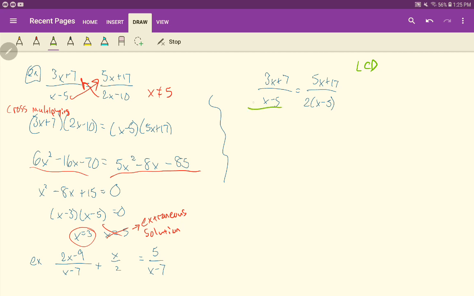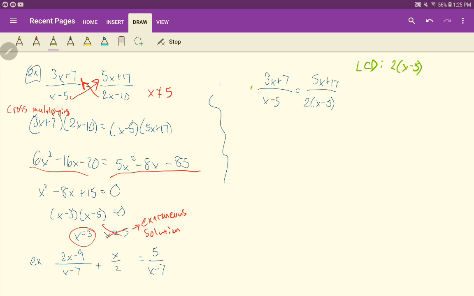Well, what's this denominator missing? It's missing a 2, right? What's this denominator missing? Well, nothing. It has the 2 and the x minus 5 for both terms there. So our LCD is going to be 2 times x minus 5. That will be the least common denominator.